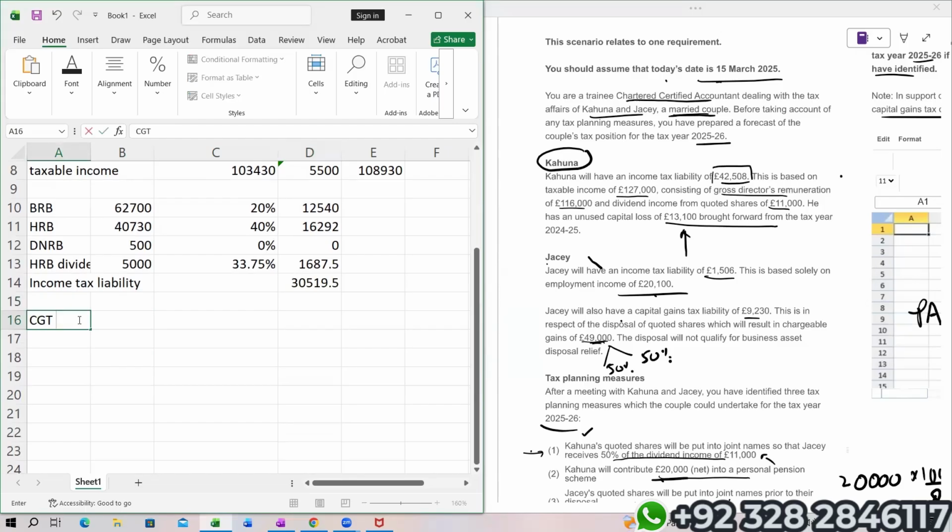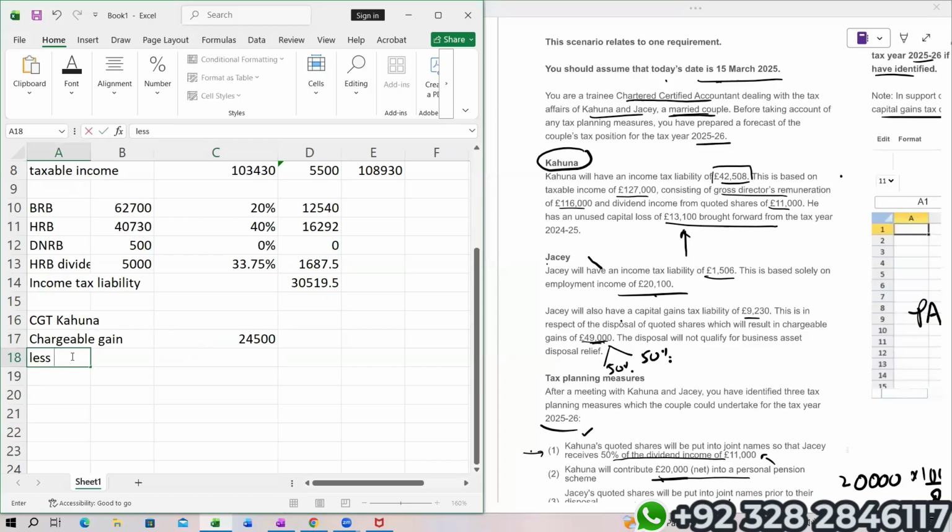CGT: chargeable gain, let's say 49,000, 50% belongs to Kahuna.